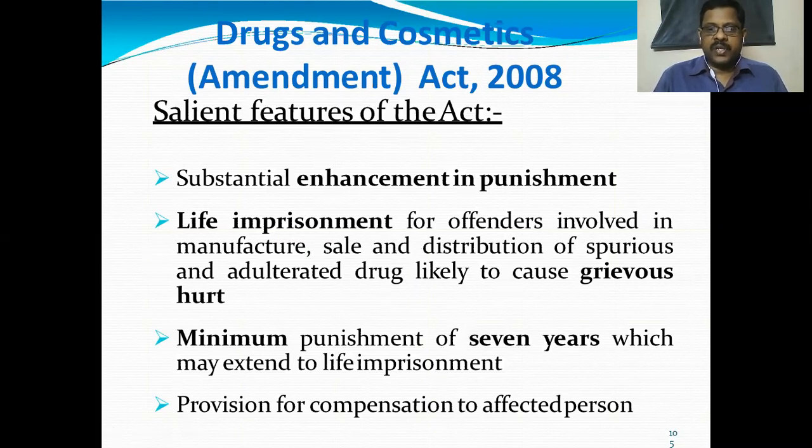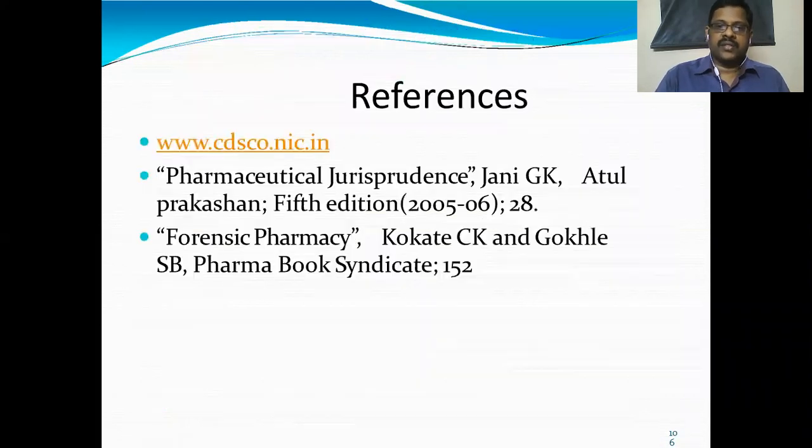The supreme punishment was included in this act for spurious drug manufacturers and adulterated drug manufacturers. Minimum punishment of 7 years, which may extend to life imprisonment. Provision for compensation to the affected person also. If anybody gets affected, the government or the company involved should pay compensation. That was also included in this act. That was the amendment of 2008. Thanks for joining.